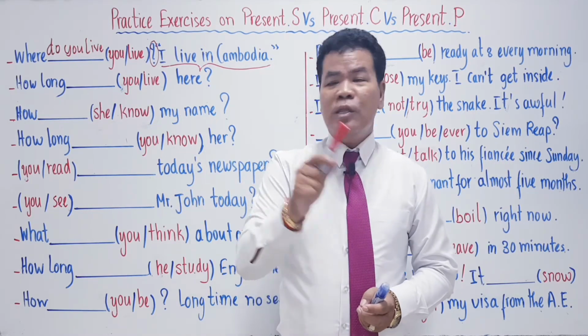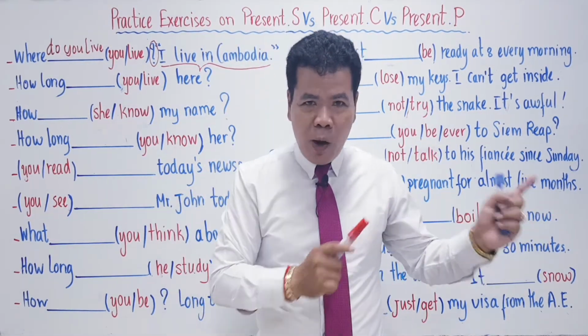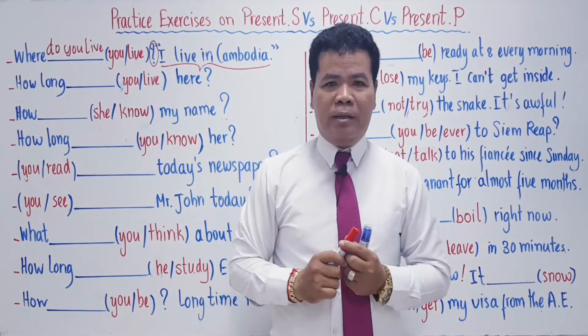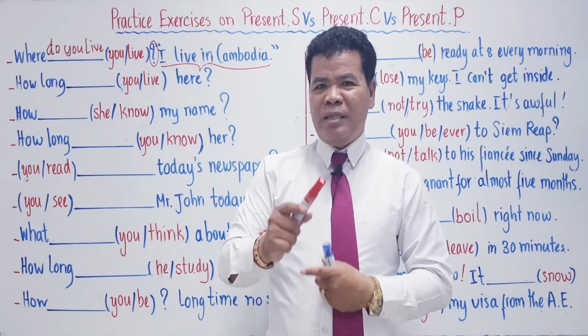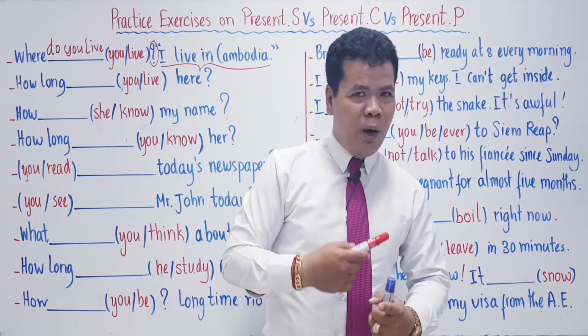So, when you see the words "how long" at the front of the sentence, what tense are you going to use? Is it the present simple you are going to choose? Or is it the present progressive? Or is it the present perfect?